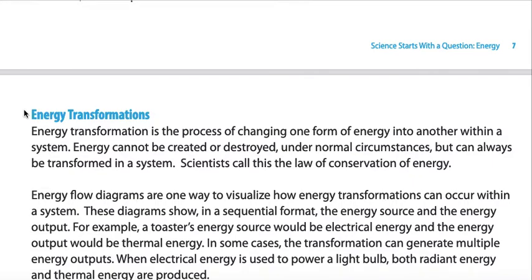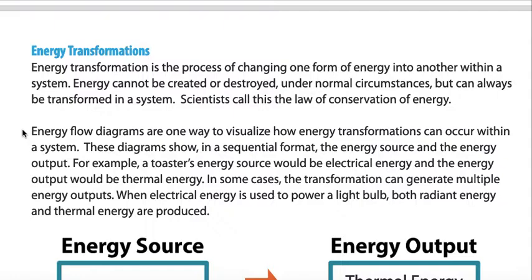Energy transformation is the process of changing one form of energy into another within a system. Energy cannot be created nor destroyed under normal circumstances, but can always be transformed in a system. Scientists call this the law of conservation of energy.